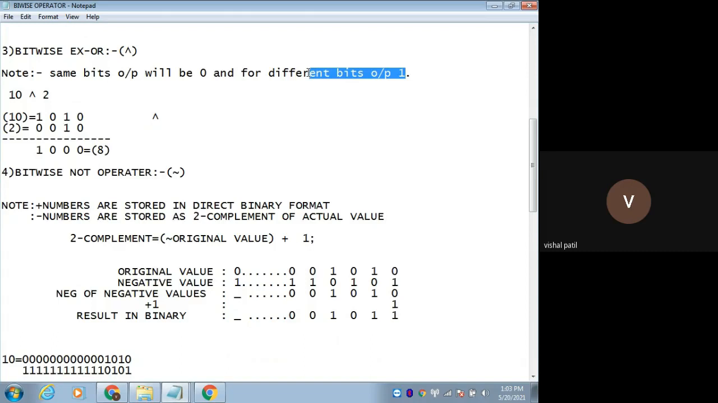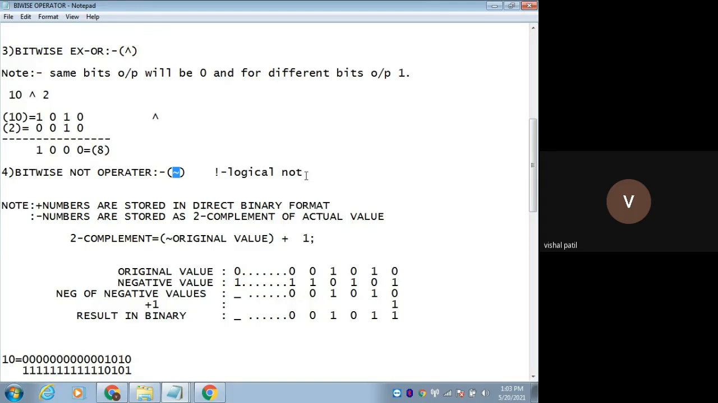Then the next one is the bitwise NOT operator, right? What is the symbol for logical NOT? We use this exclamation mark. This is what? Logical NOT. This exclamation, right? And bitwise NOT is the tilde symbol.